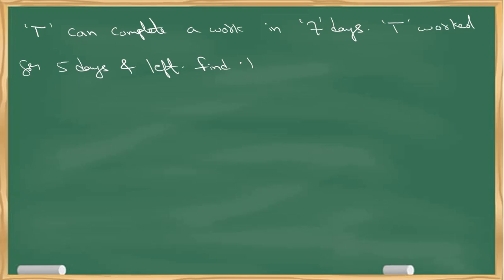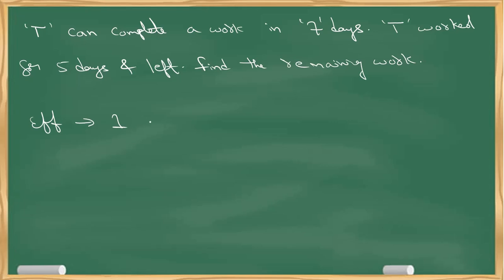Find the remaining work. Hope you get my point. So T can complete a work in 7 days. T worked for 5 days and left. Find the remaining work. So the first thing is you have to find the efficiency.